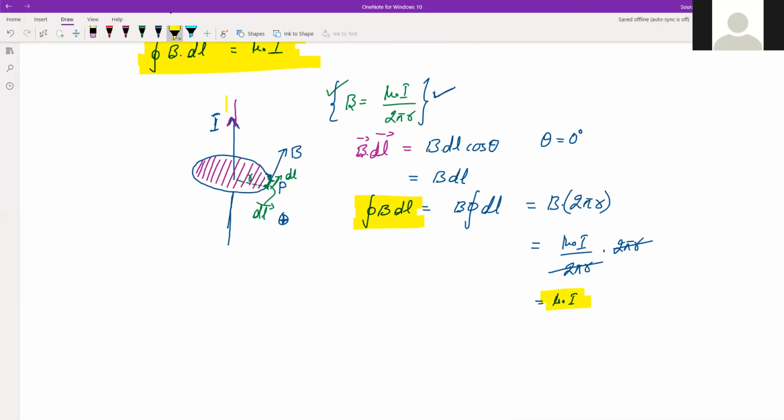So this is the proof of Ampere's circuital law. Again, very important. They don't ask it generally, but it is good to know how to prove Ampere's circuital law. If it comes, it will be a short answer type question, but this is how we prove it, right? So that is the Ampere circuital law proof.